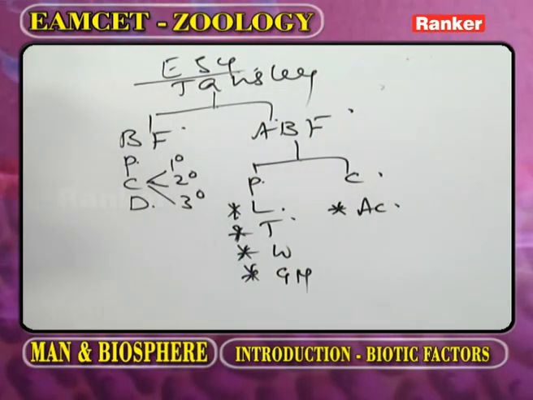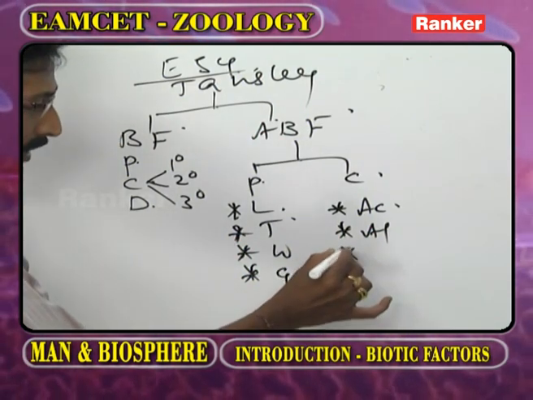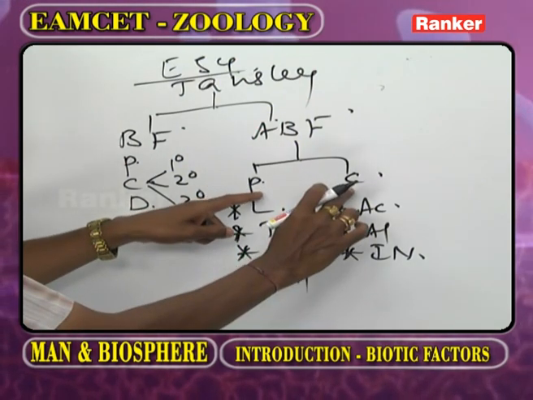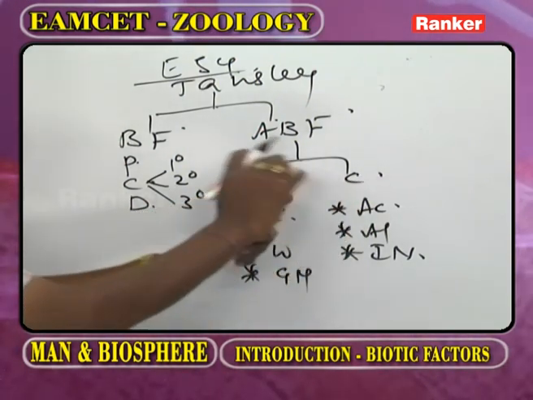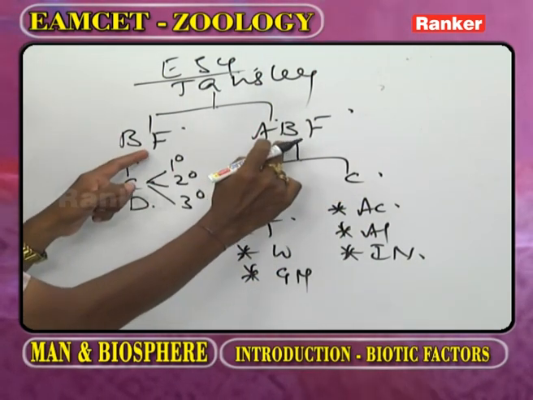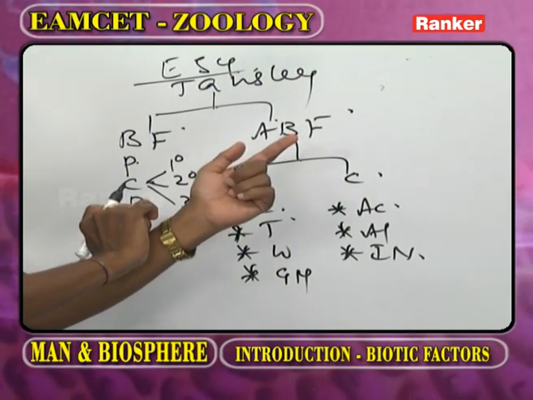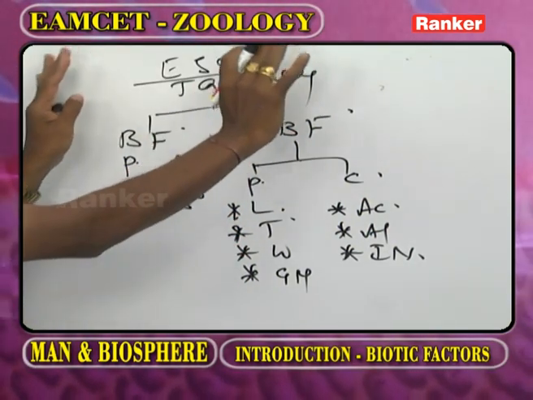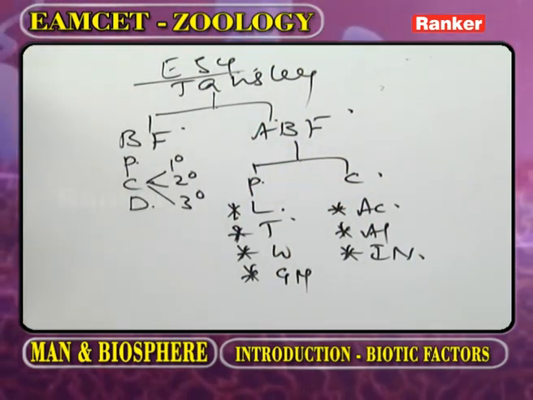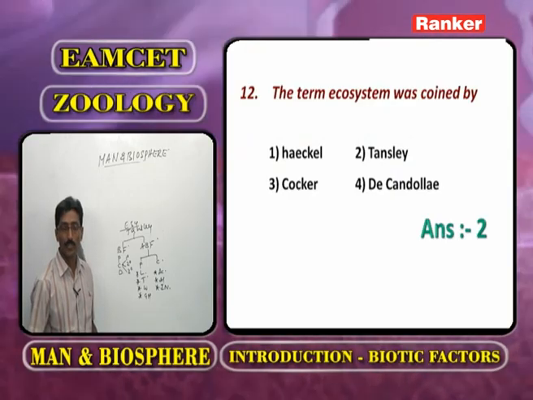Acidity, alkalinity, and inorganic nutrients. As we observe the physical and chemical abiotic factors, there is an inseparable association. Between the biotic and abiotic as well, there is an inseparable association. So one ecosystem has these components. Such word ecosystem was coined by Tansley. Now we go for the next question.